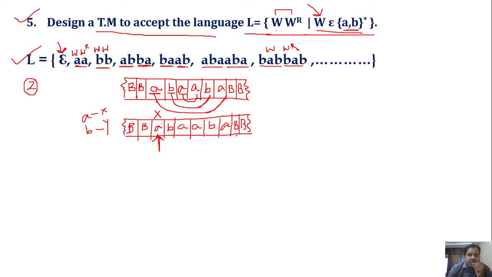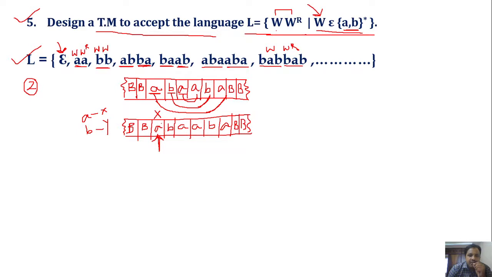As my first symbol was a, I have to match this a with the last symbol in the input. To be a valid string, since the first symbol is a, the last symbol must also be a.